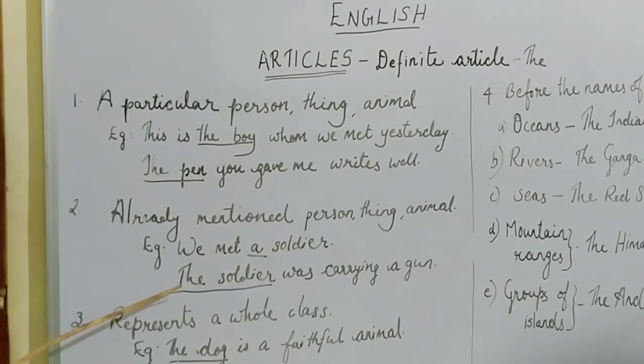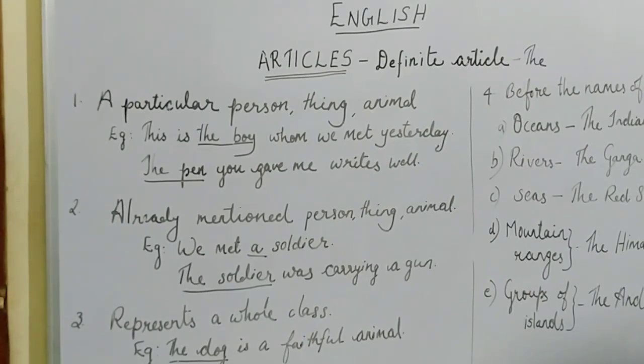And in the second sentence, the soldier was carrying a gun. Here, in the second sentence, the soldier is already mentioned in the first sentence. Again, I am repeating the same soldier here, so we have to use the definite article the. Clear students? We met a soldier. The soldier was carrying a gun.